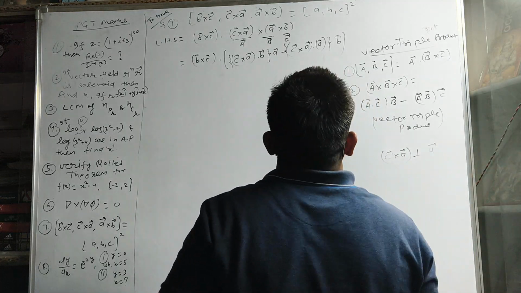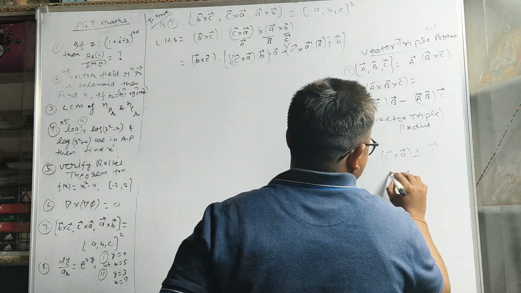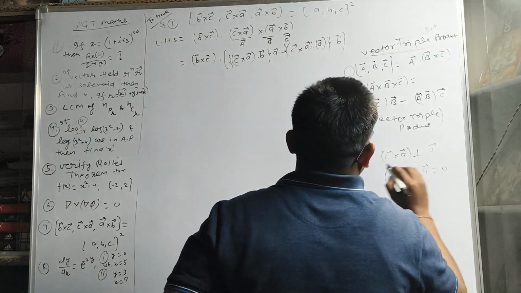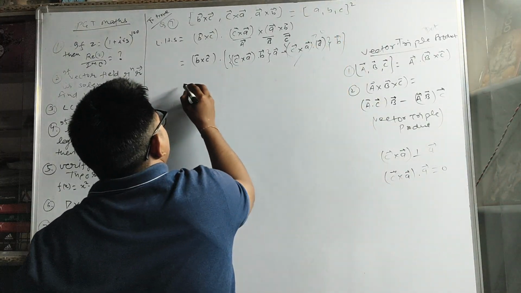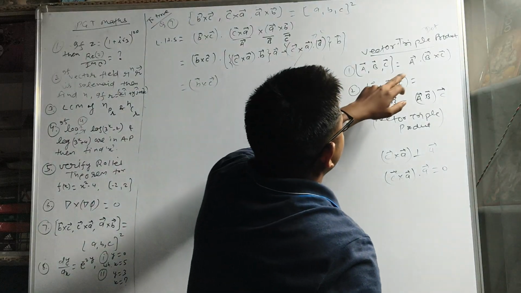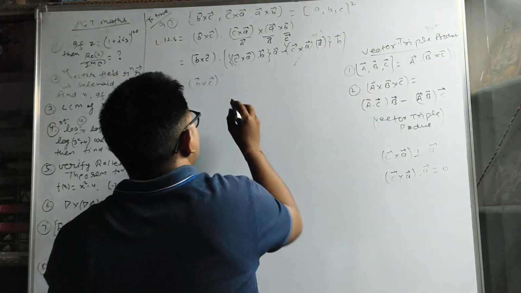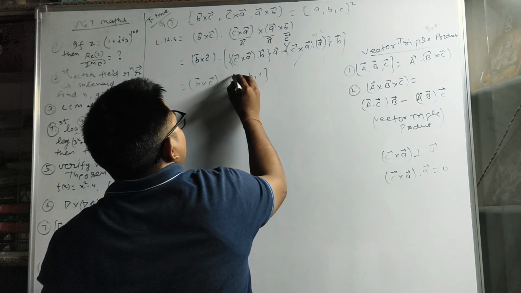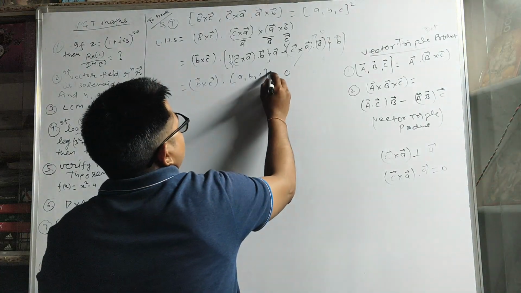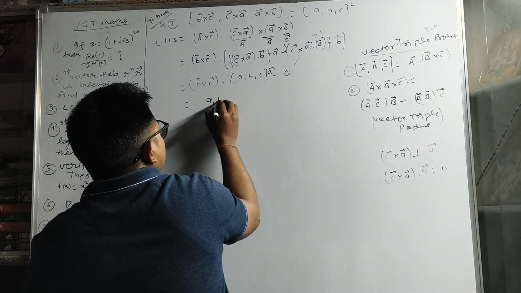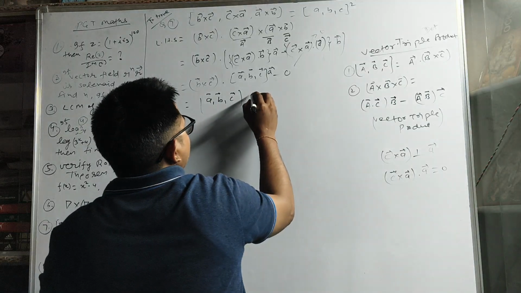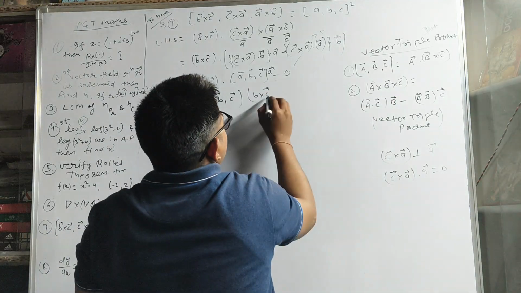So if you observe in this result, vector C cross A is perpendicular to vector A, so the dot product of this vector must be 0. C cross A dot A vector is 0, so this term will be 0. Then we can write B cross C, and with the help of the triple product, this can be written as [A B C] after simplifying. So this vector can be written as [A B C] with vector sign, equal to B cross C dot A.